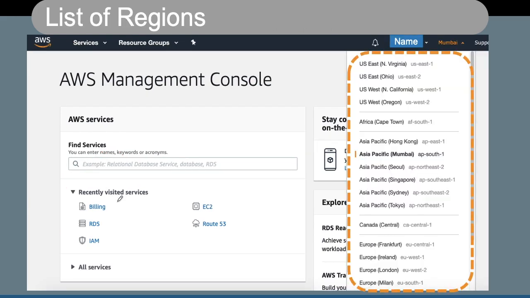Now when we click on the region part of it, what we see here is multiple regions. So we have US East 1, US East 2, US West 1, US West 2, in Africa, in APAC, in Canada, in Europe. So these are the various regions which are available in AWS Global Infrastructure, and under every region we can have multiple AZs, which are typically called availability zones.